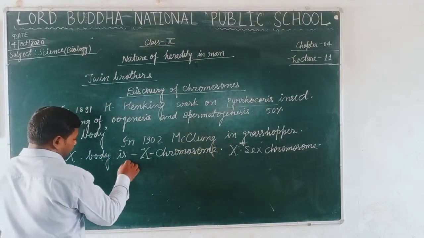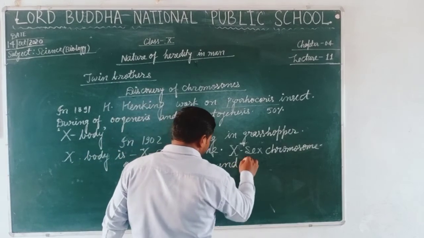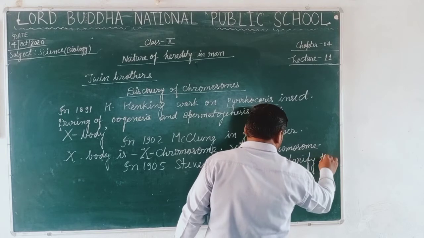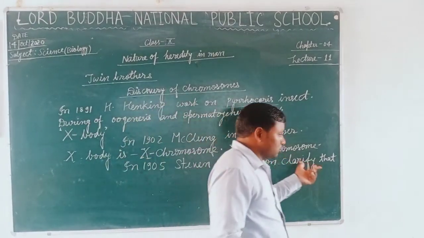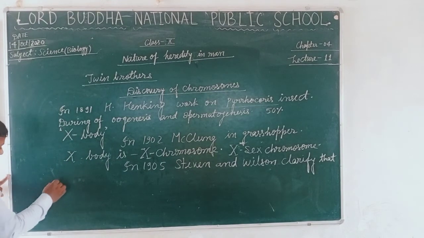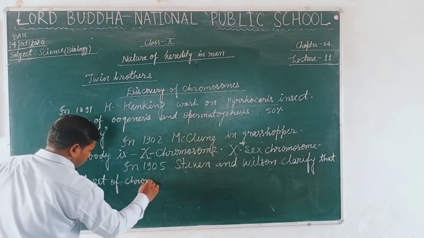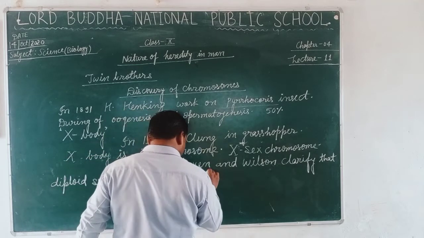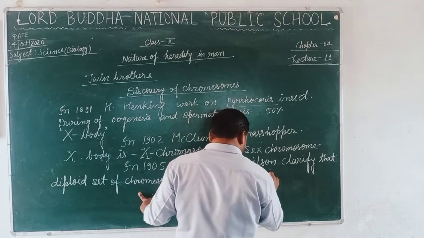But students, in 1905, Stevens and Wilson clarified that this X body is also the sex chromosome, and it is present in the diploid set of chromosomes along with the autosomes in the organism.